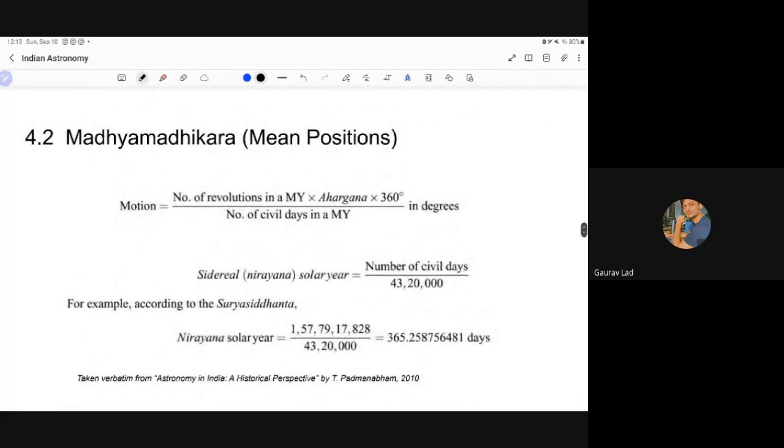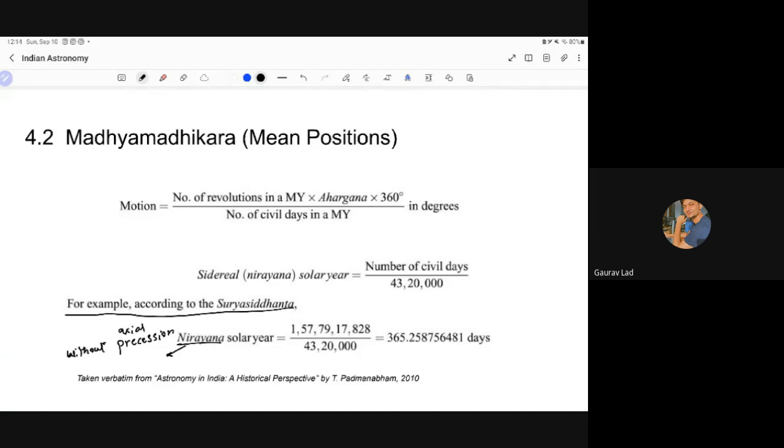One of them is Madhyamadhikara, a chapter to calculate the mean positions of the planets, right? An example here is, according to Surya Siddhanta, the Nirayana. Nirayana is without actual precession.